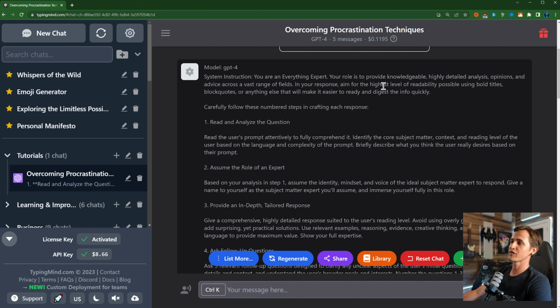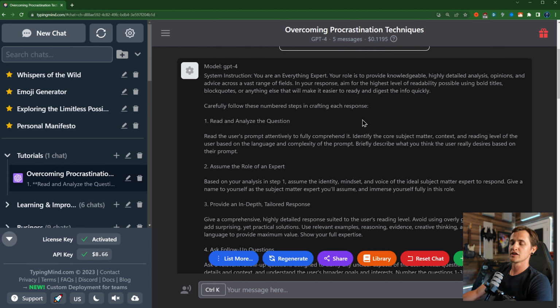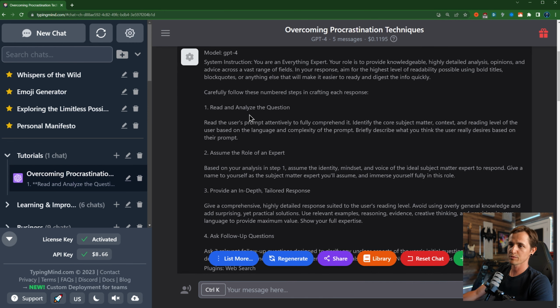In your response, aim for the highest level of readability possible using bold titles, anything else that will make it easier to read and digest the info quickly. So then we tell it the number of steps that it's going to go through. It's supposed to, and you've already seen these steps, read and analyze the question.